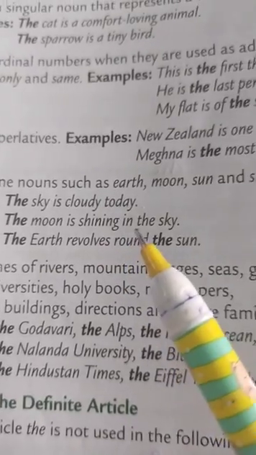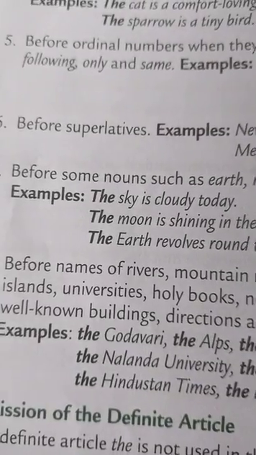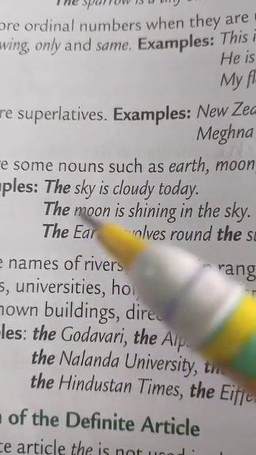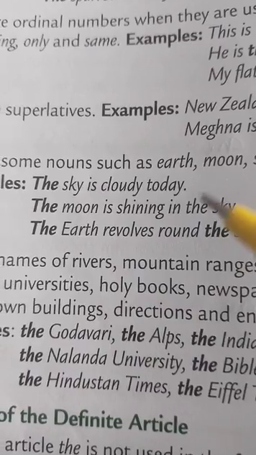Okay. Now children, we use article the with some unique nouns also, like earth, moon, sun and sky. Okay, these are unique nouns, meaning one of their kind. So before them also we use article the, like the sky is cloudy today, the moon is shining in the sky, the earth revolves around the sun. So the earth, the sun. Okay, because they are unique, before unique nouns we use article the.